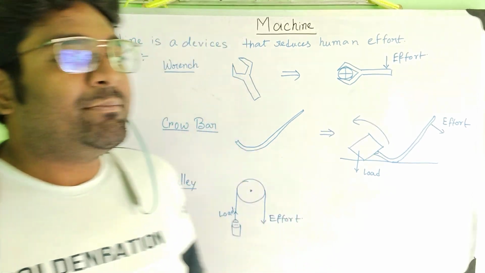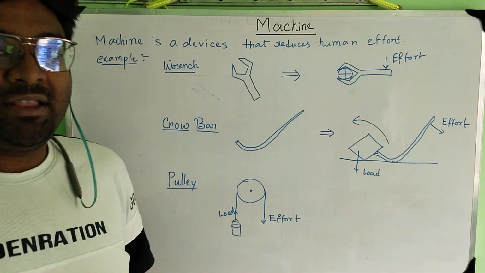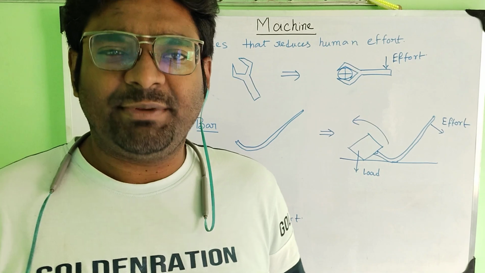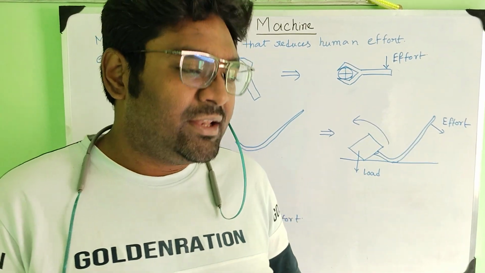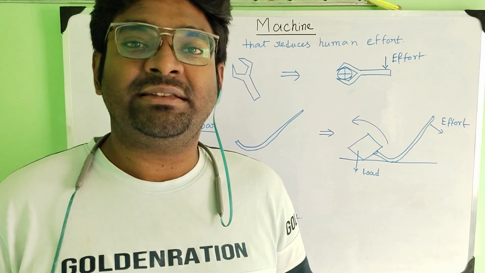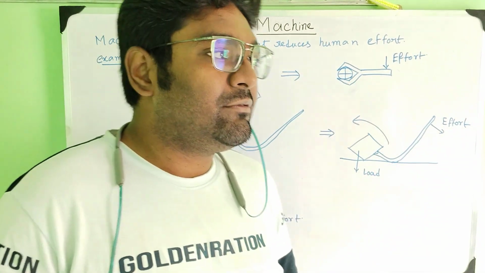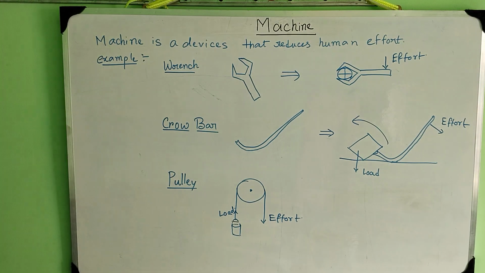Now, some examples are given in the book. The calculator is a complex machine. In our syllabus we don't have these complex machines. In our syllabus, what we have is the simple machine. Now I have given some examples of simple machines.